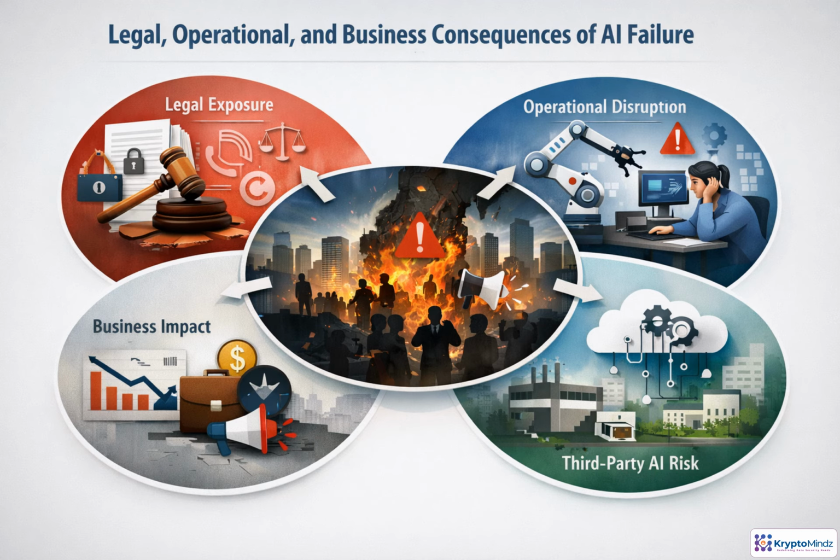AI failure becomes serious when model behavior turns into enterprise impact. A hallucination can mislead a customer. Biased output can trigger discrimination claims. Data leakage can become a privacy incident. Automation errors can disrupt operations and revenue. Accountability matters here. Legal, compliance, operations, security, procurement, and business owners all have a role. Even when AI comes from a vendor, the consequences still land with the enterprise.